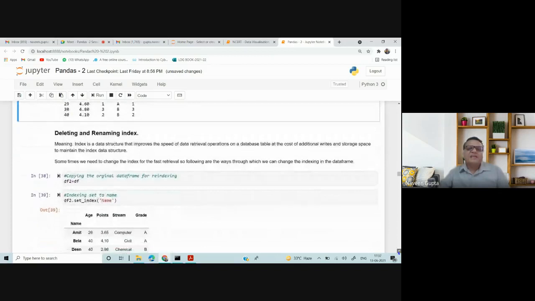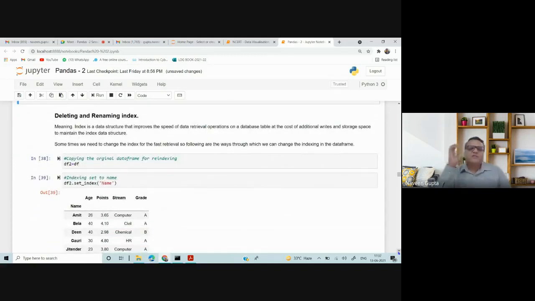Now, deleting and renaming the index. The question arises why we need to rename the index, why we need to delete the index. We can do that because, as we know, accessing data is very efficient when we do something on the index. So sometimes we have to use the index as a name. That's the reason this concept is there in pandas. A database table keeps an index at the cost of additional write storage space to maintain the index data, which improves the speed of data retrieval operations.